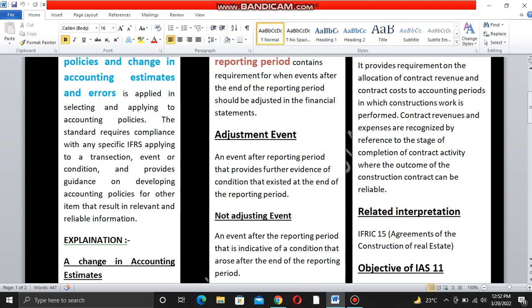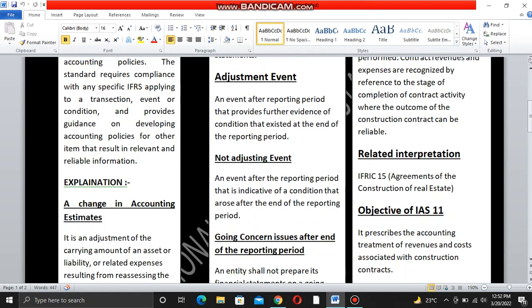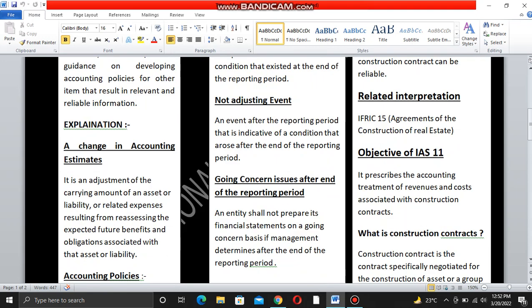As you can understand by its name, it covers how to make accounting policies and assessing the situation for financial decisions.